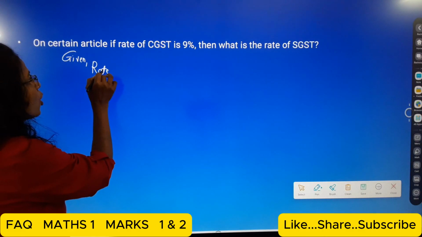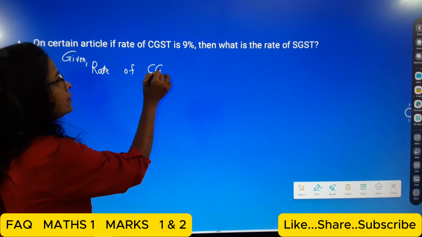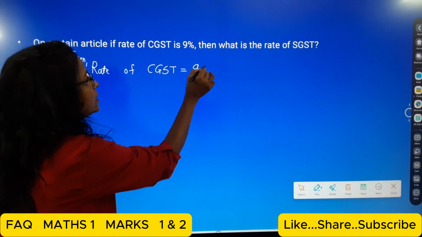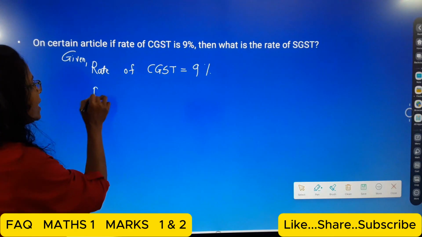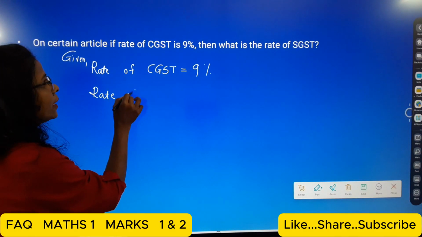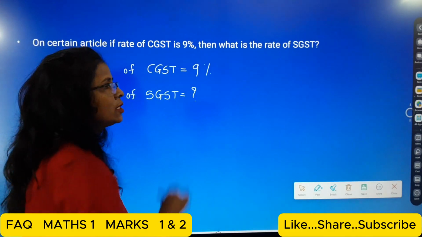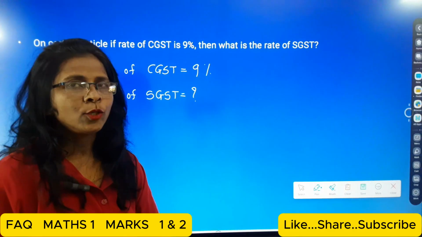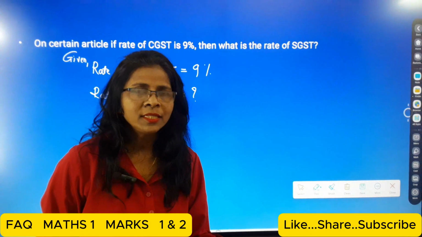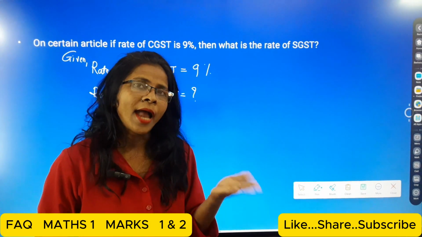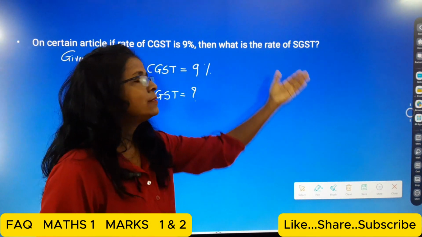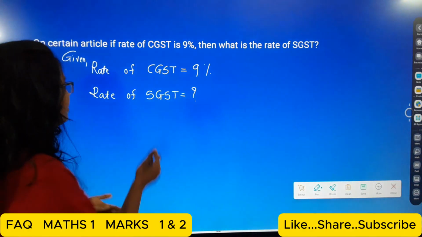So rate of CGST is equal to 9%, and we have to calculate the rate of SGST. Now here students, we know that the rate of CGST and the rate of SGST are equal, and so the rate of SGST will be 9%, same as the CGST.